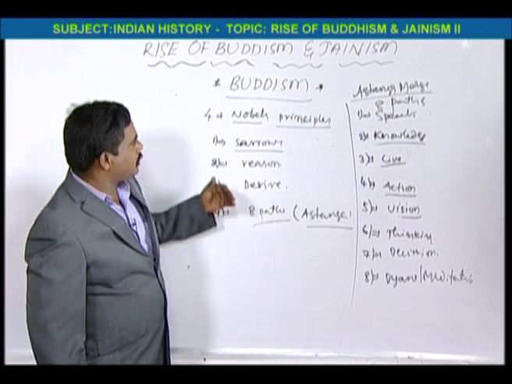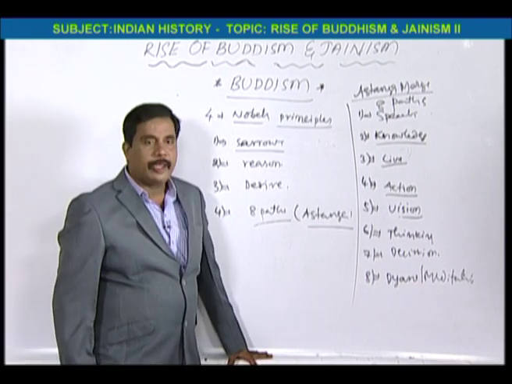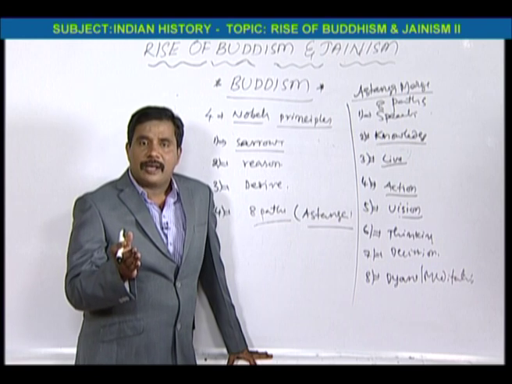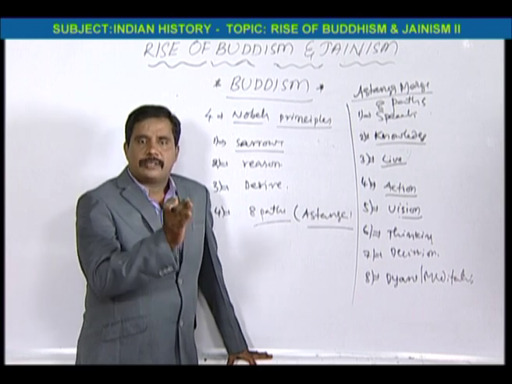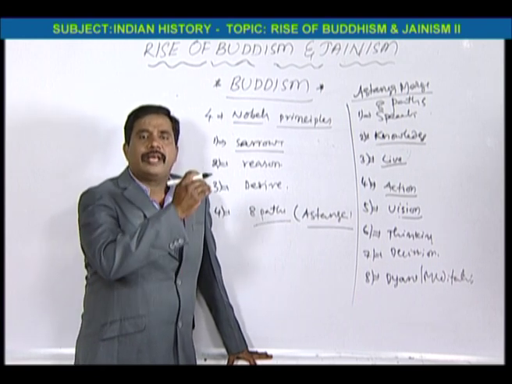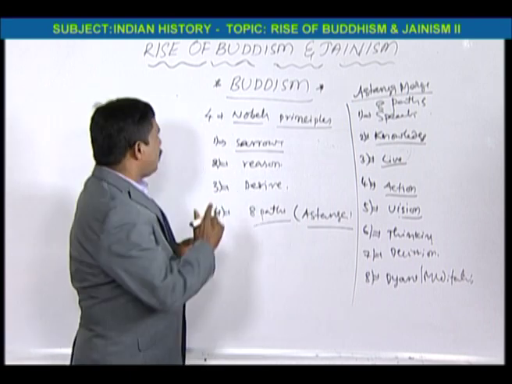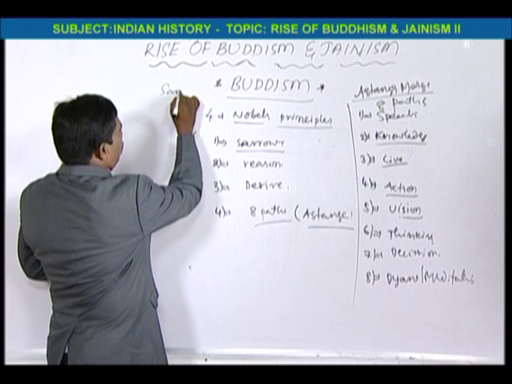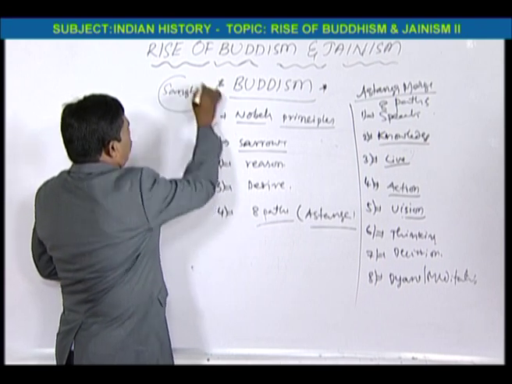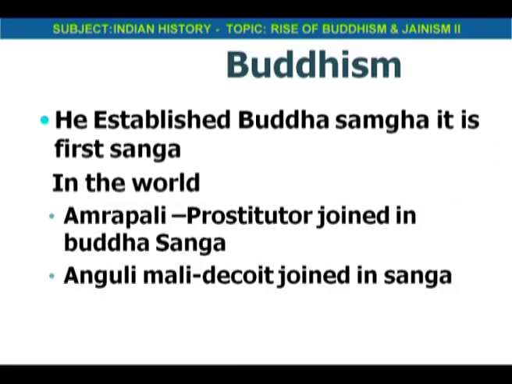Okay, and next, whenever Buddha started from Saranath, he established the Sangha, the Bauddha Sangha.